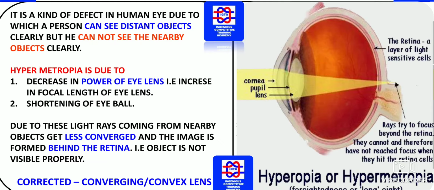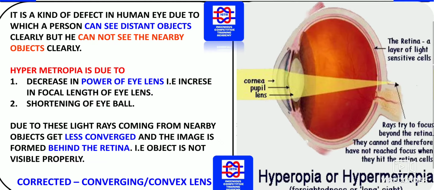Hypermetropia is due to a decrease in the power of the lens, that is, an increase in the focal length of the eye lens. These are the main reasons why hypermetropia happens. Shortening of the eyeball: whatever the eyeball is, it gets shortened. Due to this, light rays coming from nearby objects get less converged and the image is formed behind the retina.